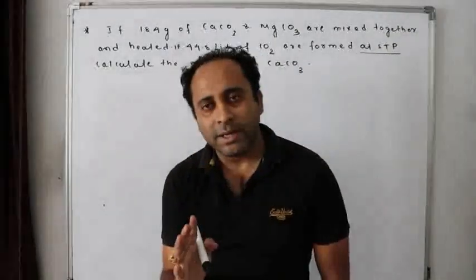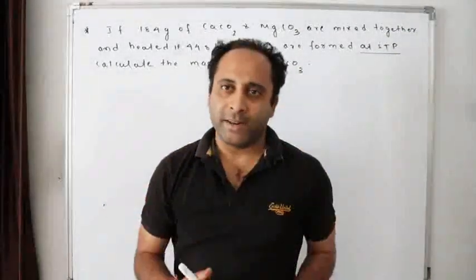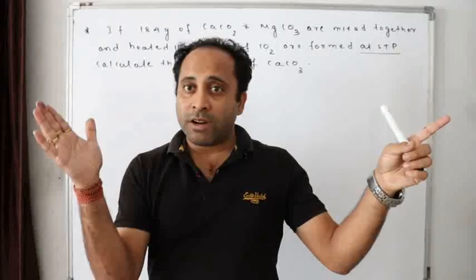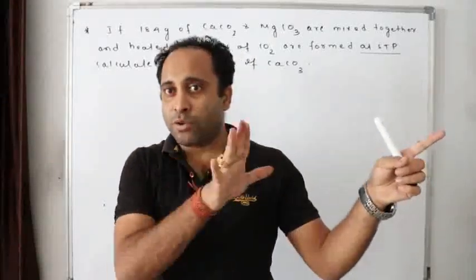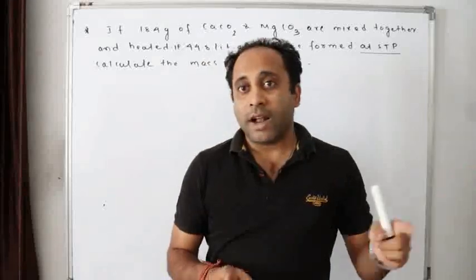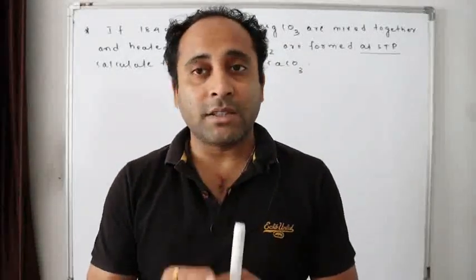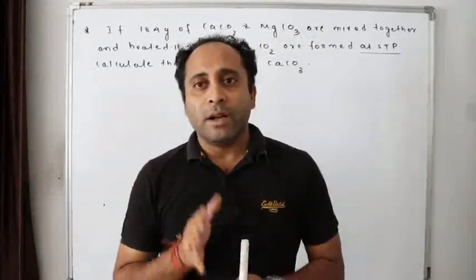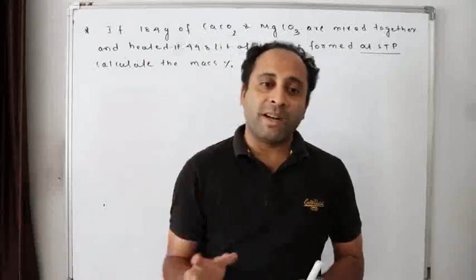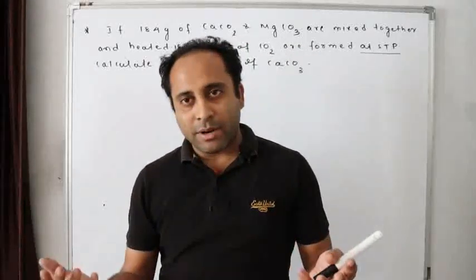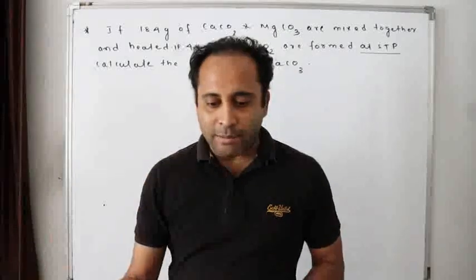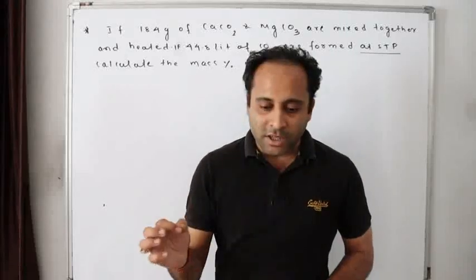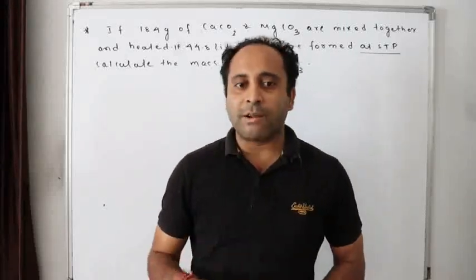184 gram calcium carbonate and magnesium carbonate were heated. By heating, I will get what? Carbon dioxide. I have told you the reactions, or else rewind the video and see it. I told you repeatedly in my class. Please sit down with your notes and pens so that you can note it down. When magnesium carbonate is heated, I got carbon dioxide. Calcium carbonate heated, I got CaO plus CO2. Magnesium carbonate heated, I got magnesium oxide plus CO2. In both cases, carbon dioxide was obtained.